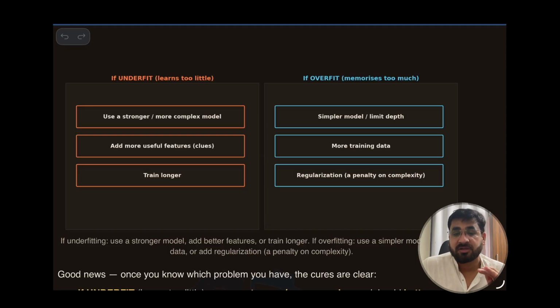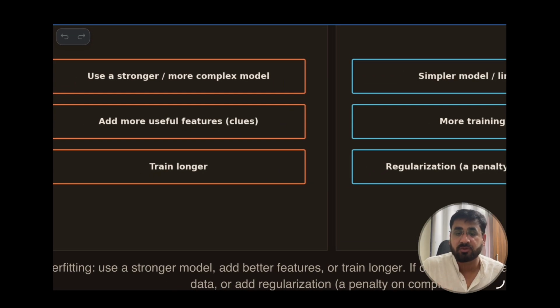See, if you understand that your model is going through underfitting or overfitting, if you can measure, you can correct. As simple as that. Now come the remedies. What to do if you are going through underfit? You can understand the person is not studying well. So what will you do? Use a stronger or more complex model, a person who has stronger reasoning power. Add useful features. What is a useful feature? More clues, so they have more information, and train longer because they are not working hard.